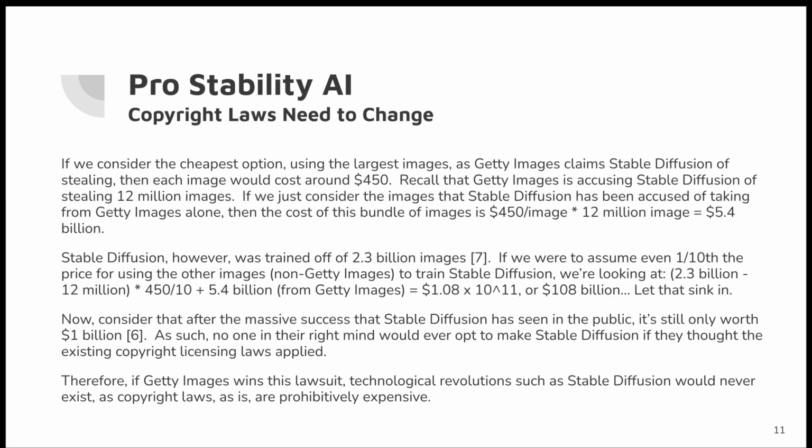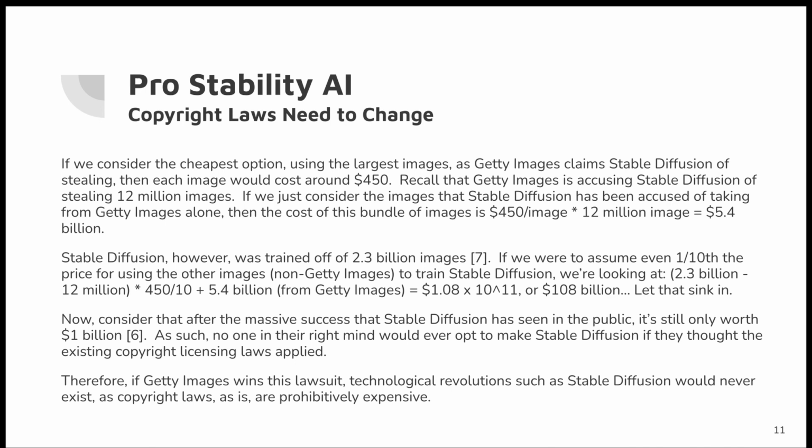Stable Diffusion, however, was trained off of 2.3 billion images. If we were to assume even 1/10 the price for using the other images, the non-Getty images, to train Stable Diffusion, then we're looking at a price of $108 billion. Let that sink in. Now, consider that after the massive success that Stable Diffusion has seen in the public, it's still only worth $1 billion.